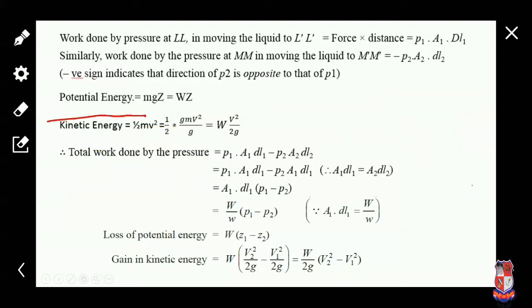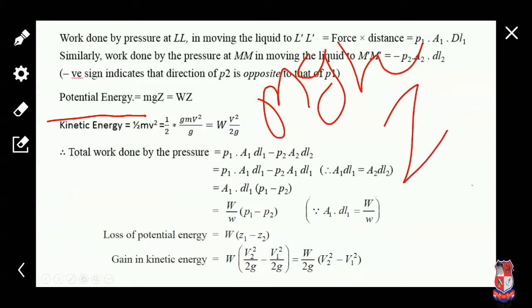Now potential energy. We know the equation of potential energy is mgh. We can write h or z. H mentions the head height, and z also mentions the z height.